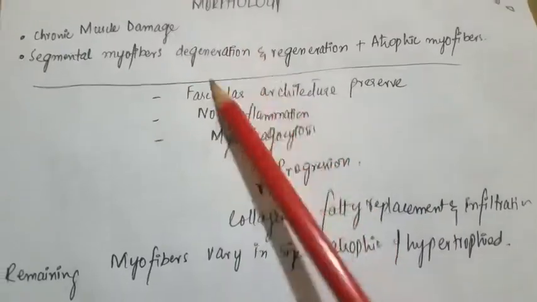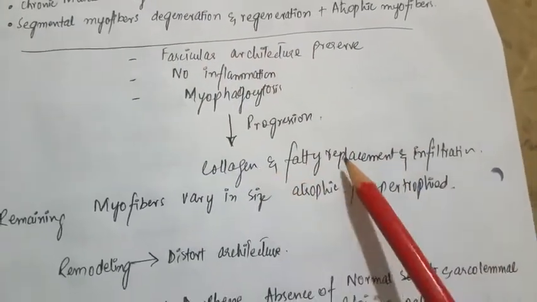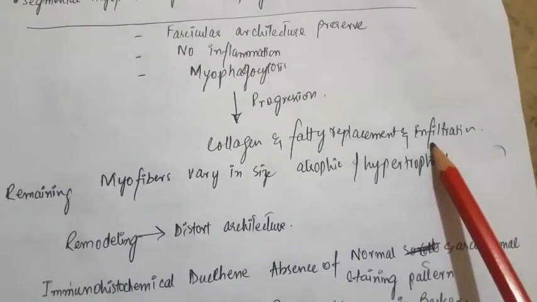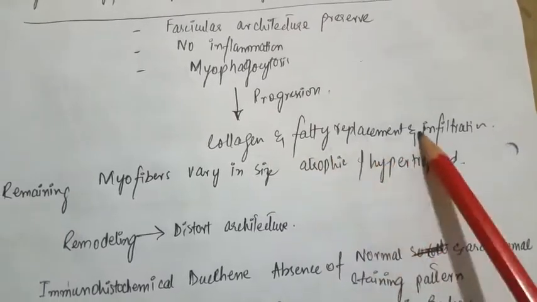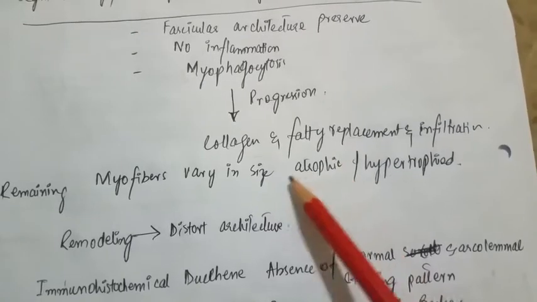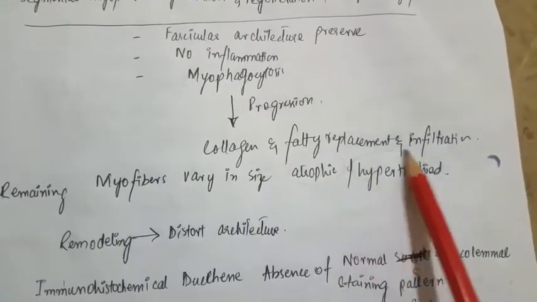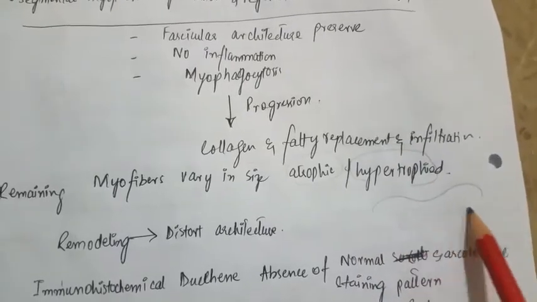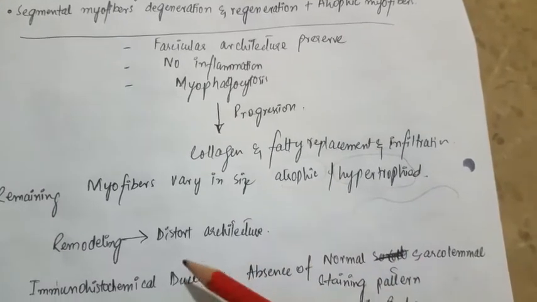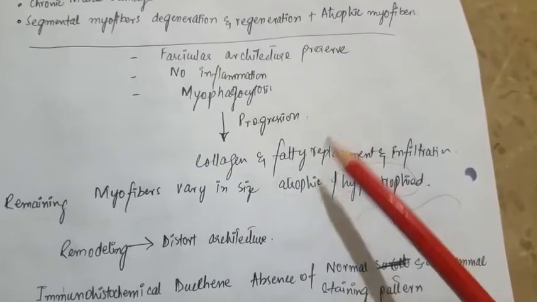When this injury progresses, there will be collagen and fatty replacement and infiltration of the muscle fibers. Because of this replacement, myofibers will vary in size. Some of the myofibers will be small because of the atrophy, and some of them will become hypertrophied and very large. And when there is remodeling, there will be fascicular architecture distortion.